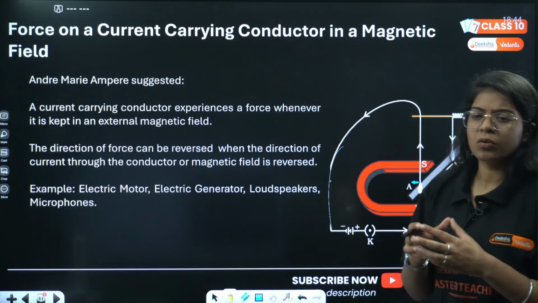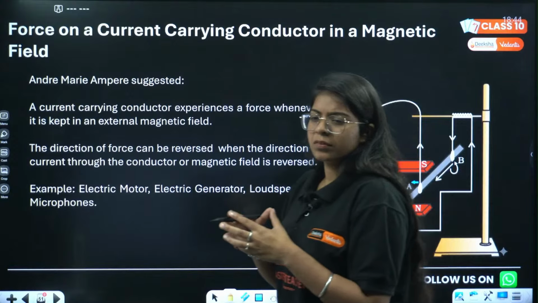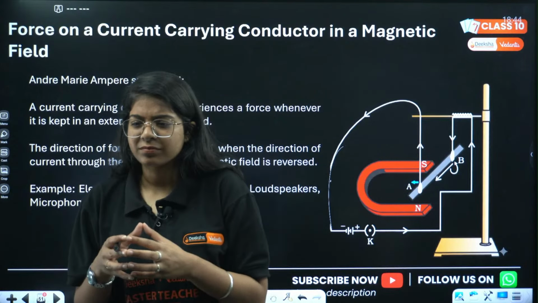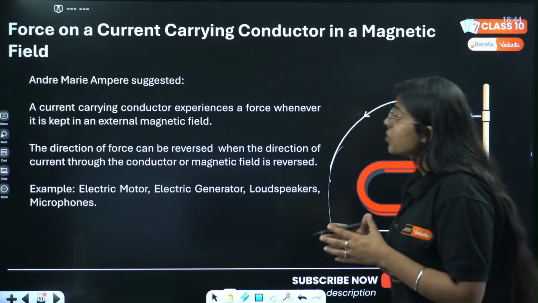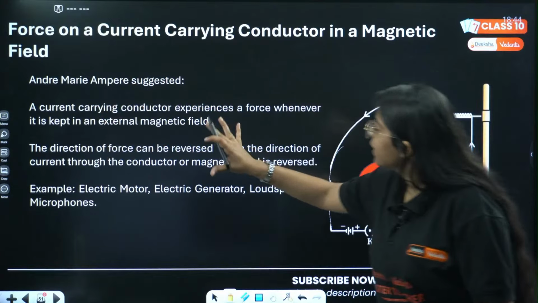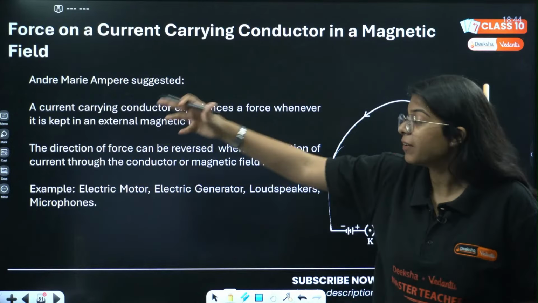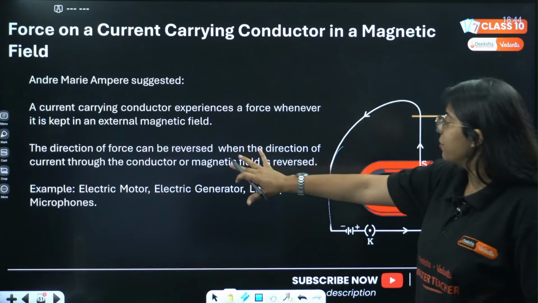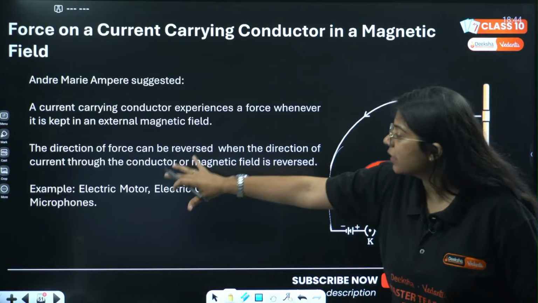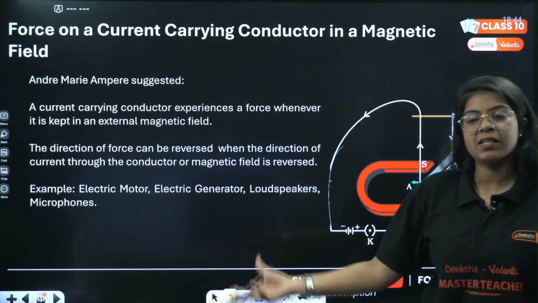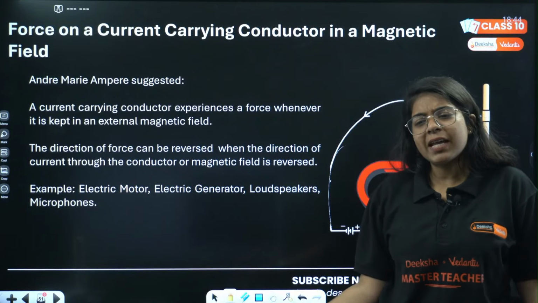Done? Let's go. A current carrying conductor experiences a force when it is kept in an external magnetic field. The direction of force can be reversed when the direction of current through the conductor or the magnetic field is reversed. Very basic, right?